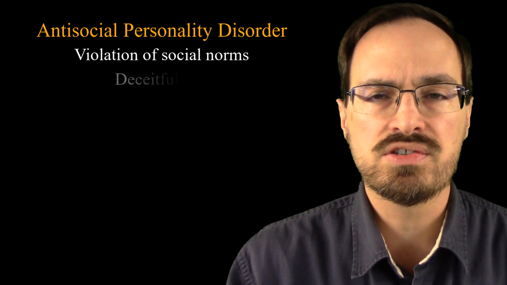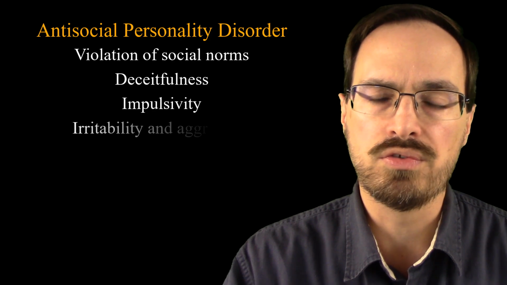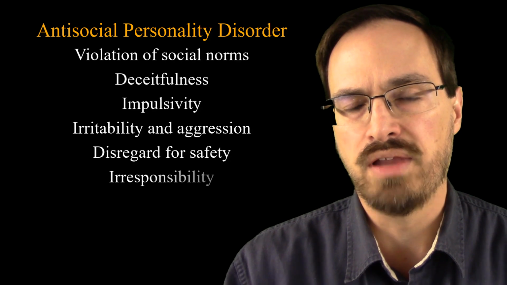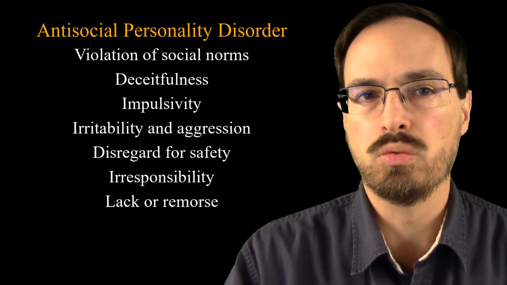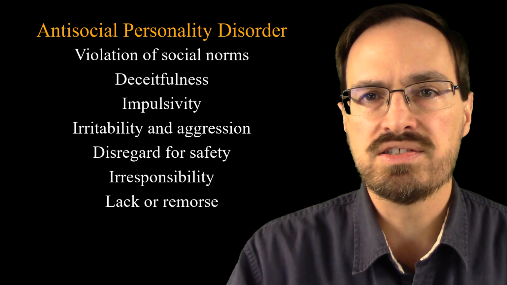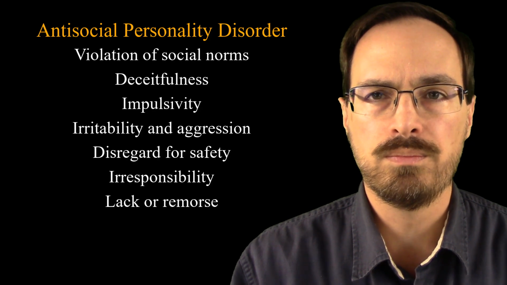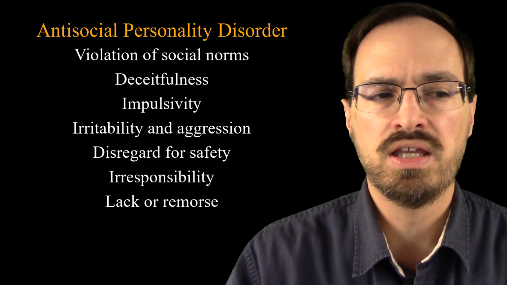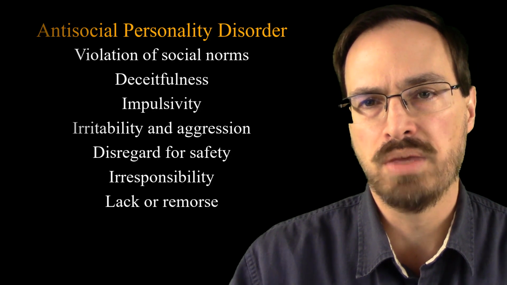We see deceitfulness, impulsivity, irritability and aggression, a disregard for the safety of self and others, being irresponsible, and a lack of remorse. Now, we know that when we look at co-occurring disorders together with antisocial personality disorder, this is linked to more offending than just co-occurring disorders alone. Also, we know the combination of co-occurring disorder and antisocial personality disorder is more prevalent than substance use disorder with any other mental disorder, including any other personality disorder.